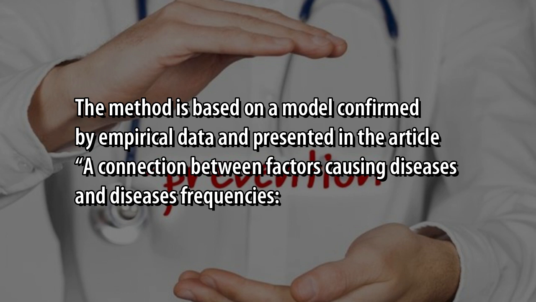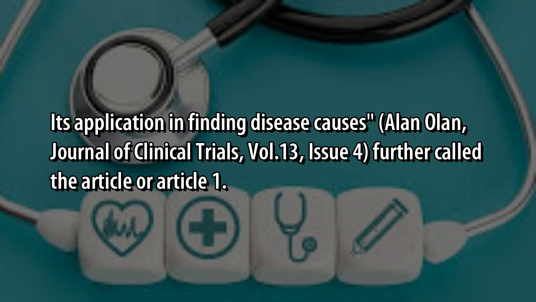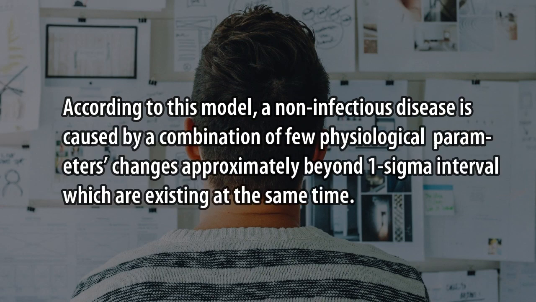The method is based on a model confirmed by empirical data and presented in the article, A Connection Between Factors Causing Diseases and Diseases Frequencies, its application in finding disease causes, Alan Olin, Journal of Clinical Trials, Volume 13, Issue 4, further called the article or Article 1. According to this model, a non-infectious disease is caused by a combination of few physiological parameters changes approximately beyond 1 sigma interval which are existing at the same time.